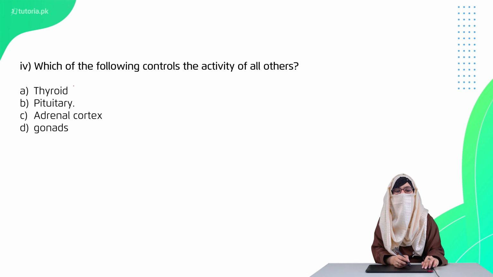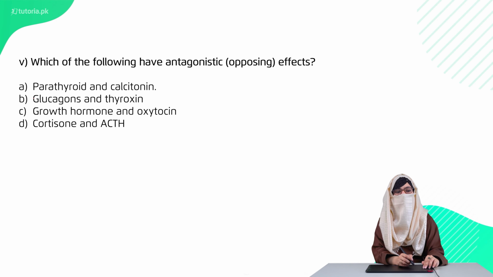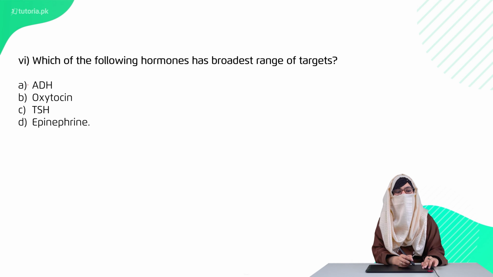Fourth है: which of the following controls the activity of all others? Thyroid, pituitary, adrenal cortex या gonads. तो right option है option B, pituitary. Question 5 है: which of the following have antagonistic यानी opposite effects? Option A है parathyroid and calcitonin, B glucagon and thyroxine, C growth hormone and oxytocin, D cortisone and ACTH. तो right option है option A, parathyroid and calcitonin.